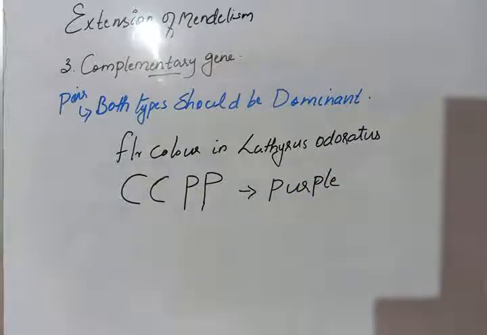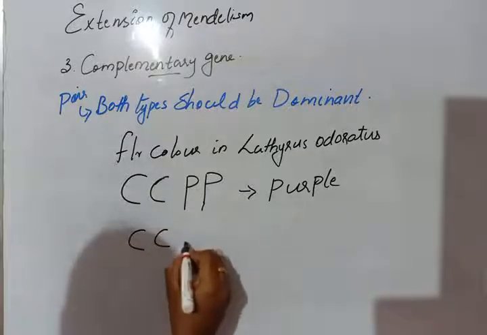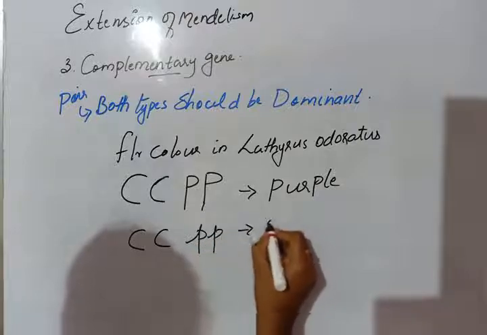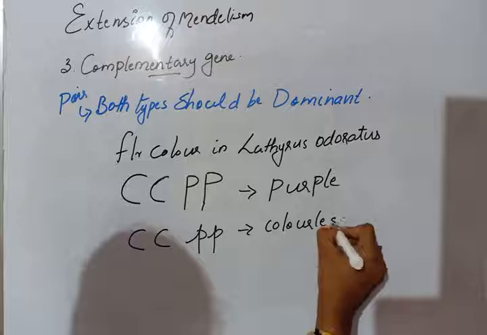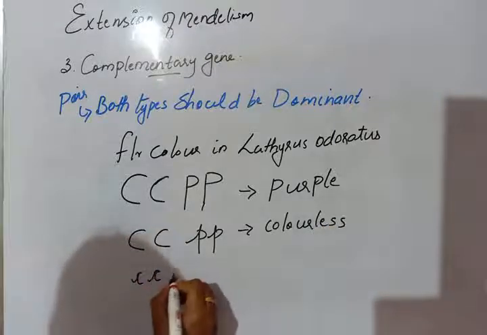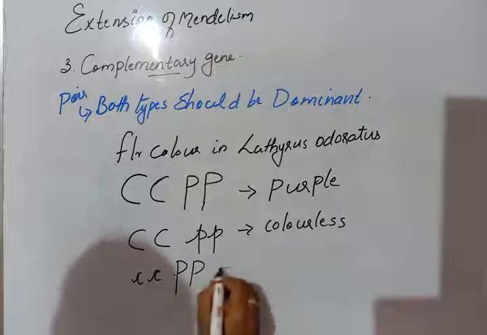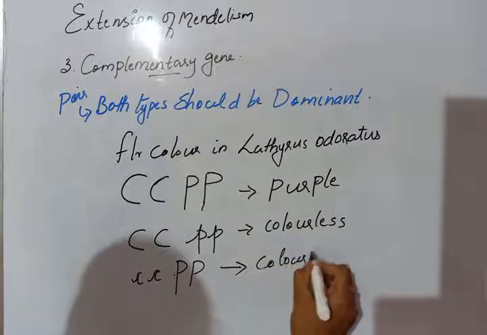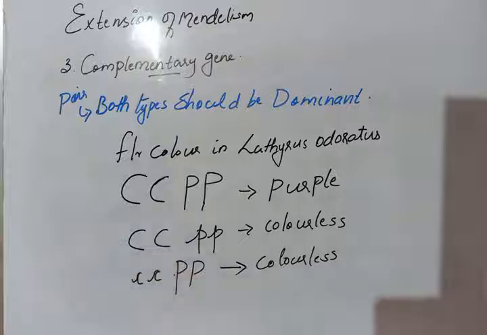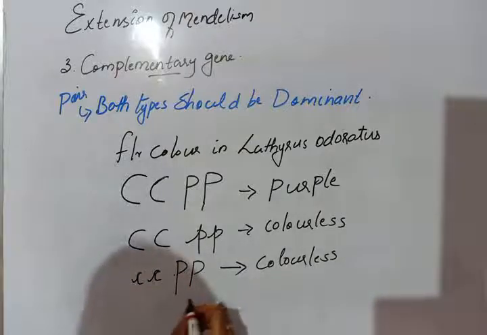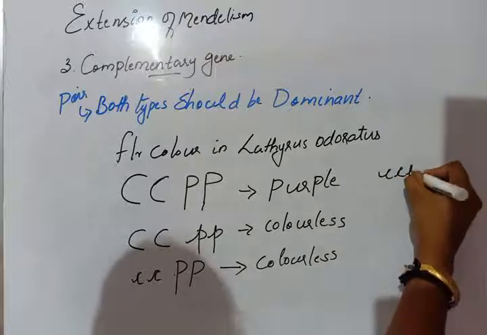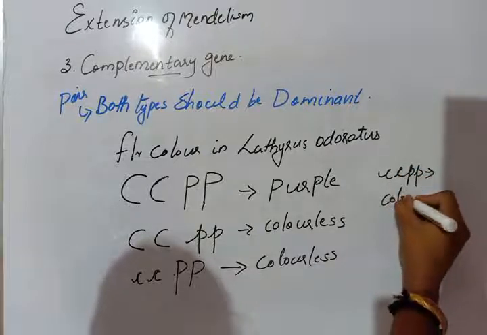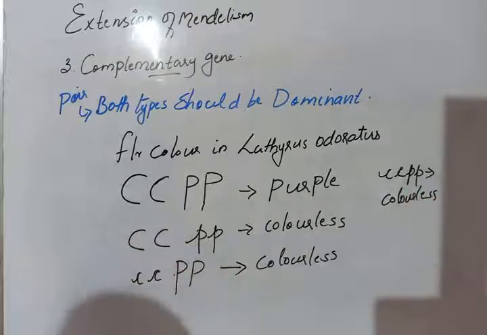Capital C, capital C, capital P gives purple color. Then capital C, small p will give colorless. Small c, capital P gives colorless. And small p also gives colorless. So the color will come only when the two genes of the pair are in the dominant condition.